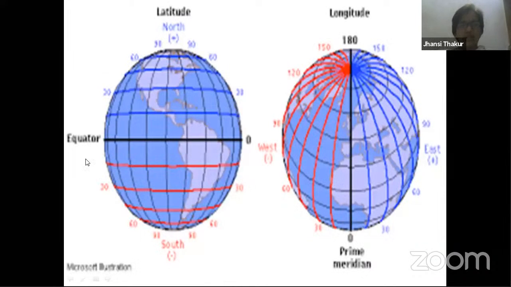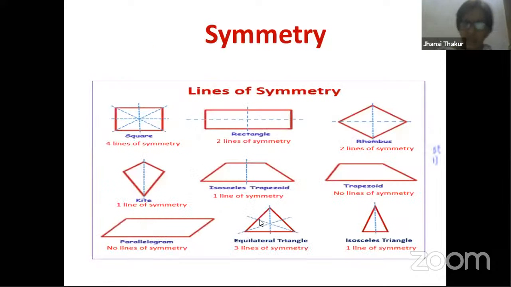So here also, let's talk about an imaginary axis, a primary axis running through the center of the earth, dividing the earth into 2 equal halves. This is transverse, right? Latitude. And if you cut from the top, then you have longitudes, dividing the earth into 2 equal halves, right and left. This is superior, this is down, that is the northern hemisphere and southern hemisphere, we say. Hope you understood. So what I'm trying to draw your attention to is that we are going to learn something called symmetry here.